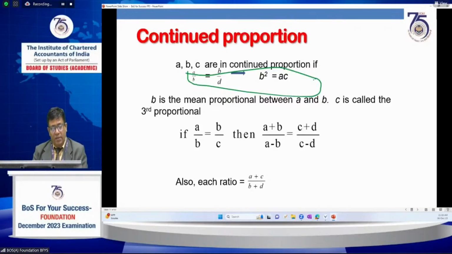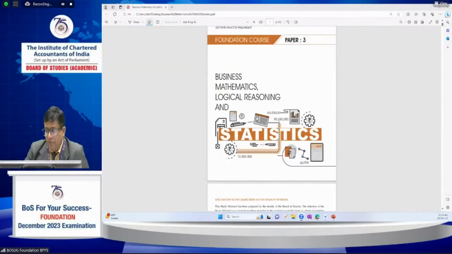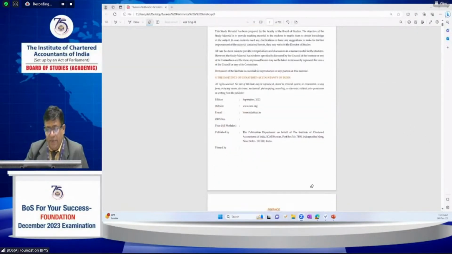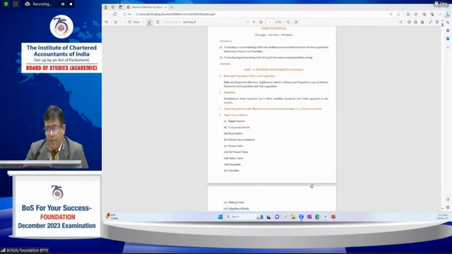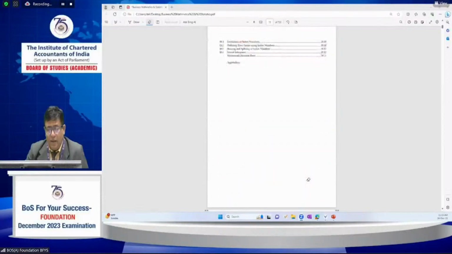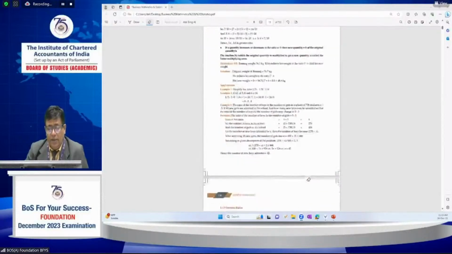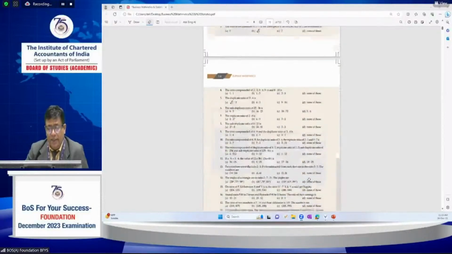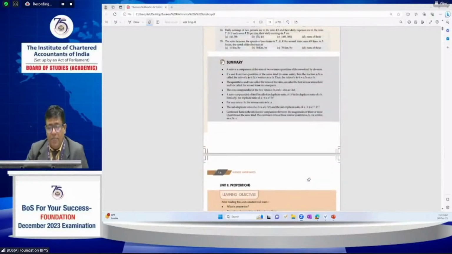If A by B equals C by D, then A plus B by B equals C plus D by D. This is called componendo, and dividendo also. Coming to the properties, in the study material, if you look, these are all given. At the end, a summary is given for the related topics.